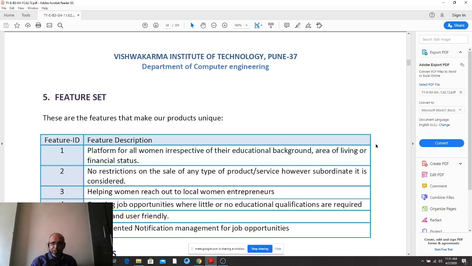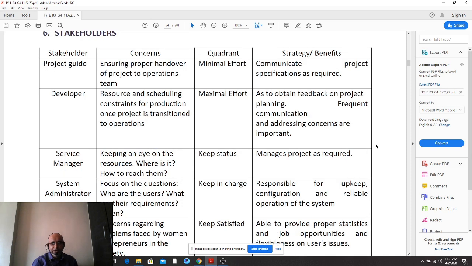Now the important thing, that is the stakeholder. The project guides, developers, and system administrator are all internal stakeholders. Where is the external stakeholder? Woman entrepreneur or a guest?